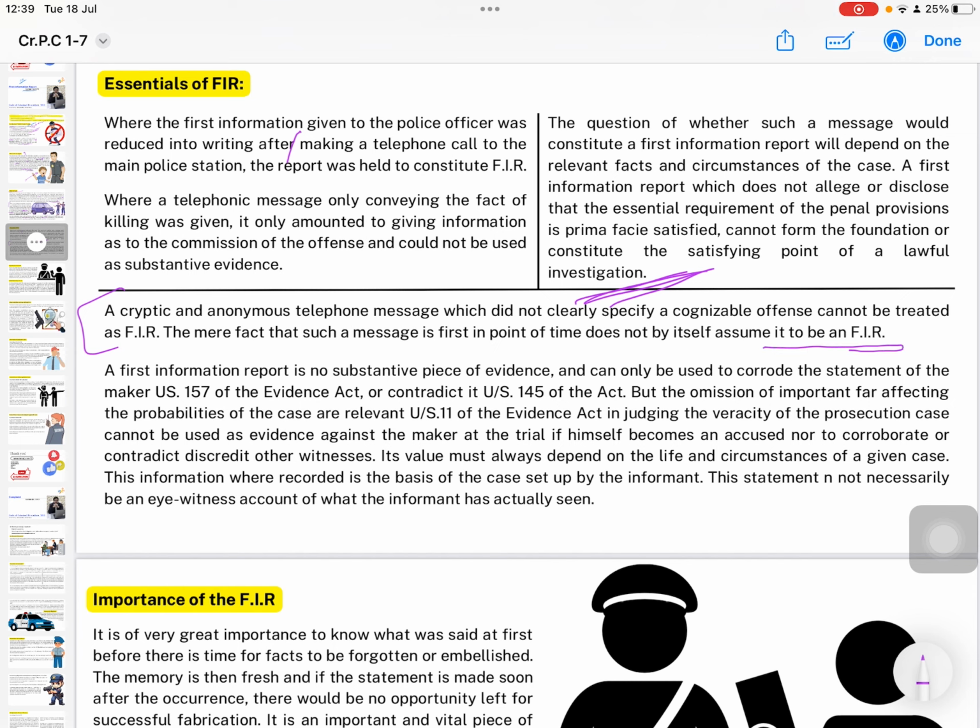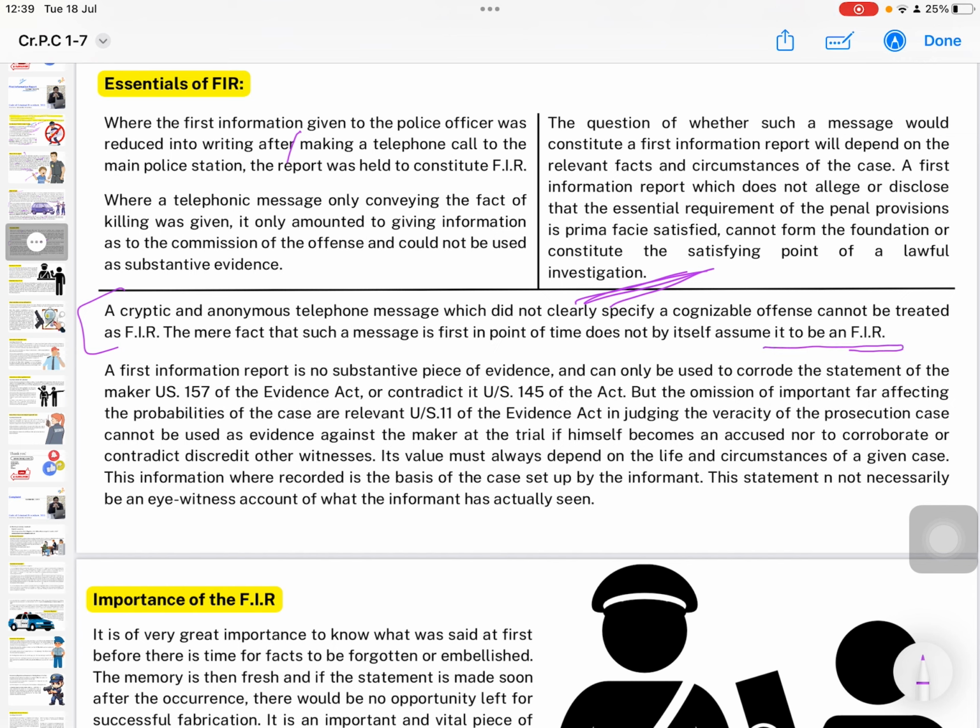A first information report is not a substantive piece of evidence and can only be used to corroborate the statement of the maker under Section 157 of the Evidence Act or contradict it under Section 145 of the Act. But the omission of important facts affecting the probabilities of the case is relevant under Section 11 of the Evidence Act in judging the veracity of the prosecution case.